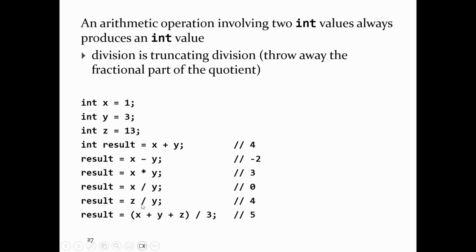So z divided by y, so that's 13 divided by 3, which is 4.33333. Throw away the 0.33333, and you get 4. If that was minus 13, it's the same thing. So minus 13 divided by 3, minus 4.33333, throw away everything after the decimal point, and you get -4.